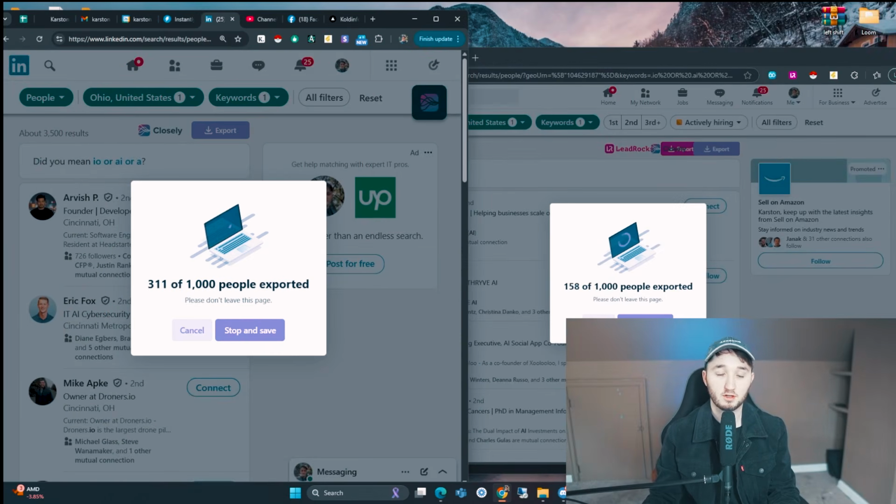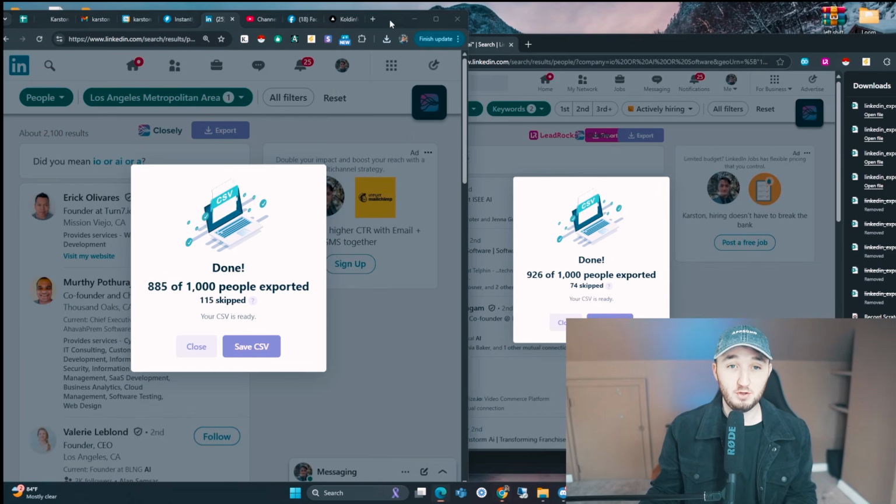A regular LinkedIn search only lets you scrape about 1,000 at a time. So we're going to scrape the 1,000 and then move on to a different state. Let's say we'll scrape 4,000 people total. Out of those 4,000, it'll probably find 2,000 emails. Out of those 2,000, maybe 1,000 are valid emails. Okay, we scraped a few thousand.